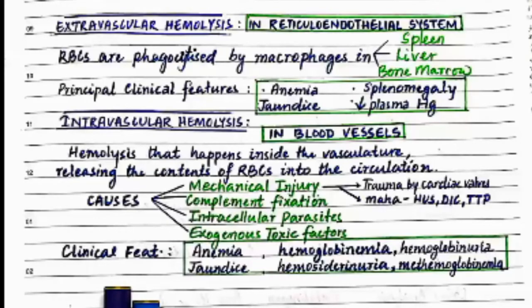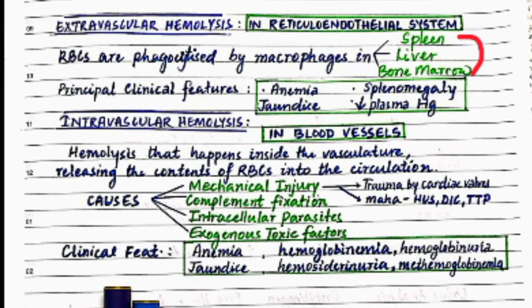Now let us see the causes and something about extravascular and intravascular hemolysis. So extravascular hemolysis occurs in the reticuloendothelial system outside the vasculature, comprising the spleen, liver, and bone marrow. So RBCs are phagocytized by macrophages of these organs: spleen, liver, bone marrow.